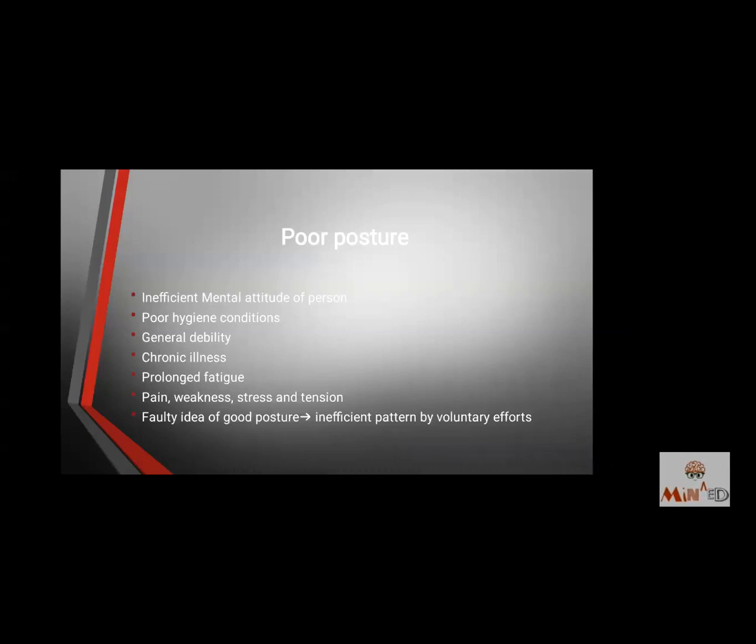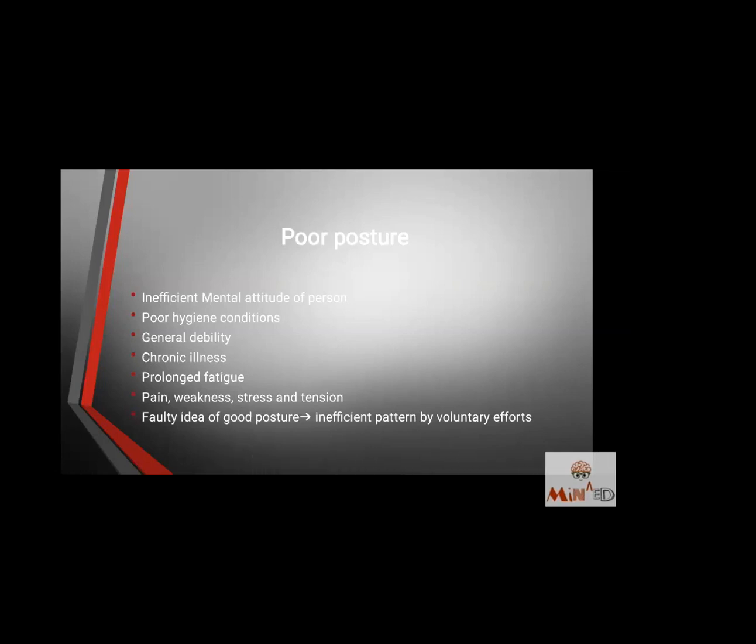Third is stress. I'm very anxious for my exams. I'm very anxious for my homework. Then I will have stress that will result in a poor posture. Fourth is tension. Tension means you have stress. You have to complete a task in a particular period. That all gives you tension. There is an exam next day that will give you tension. And all this will have an effect on your posture.